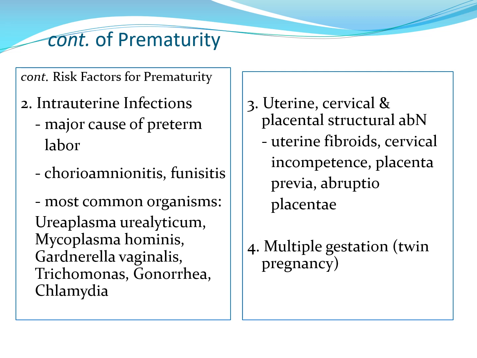These are the other risk factors for prematurity. You have intrauterine infections. This is usually the major cause of preterm labor. So you can have chorioamnionitis, pneumocystis, and the most common organisms involved are the following. And you can also have uterine, cervical, and placental structural abnormalities as risk factors for prematurity. Usually, you can have uterine fibroids or leiomyomas, cervical incompetence, placenta previa, or abruptio placentae. And you can also have multiple gestation or twin pregnancy as a risk factor for prematurity.